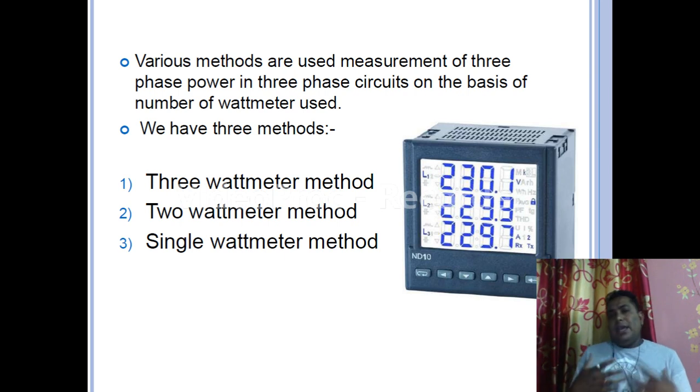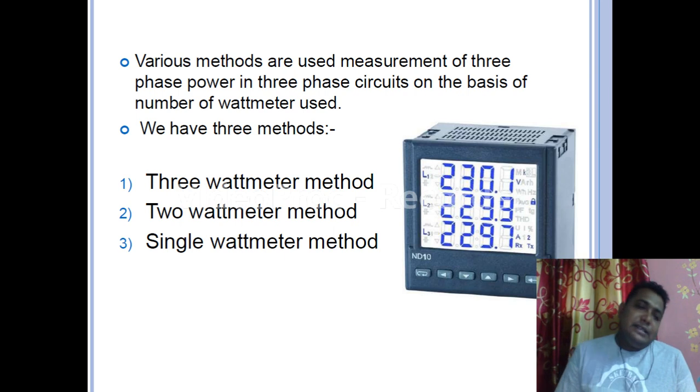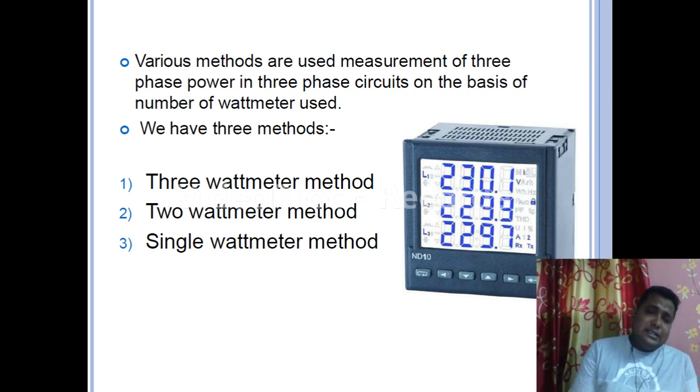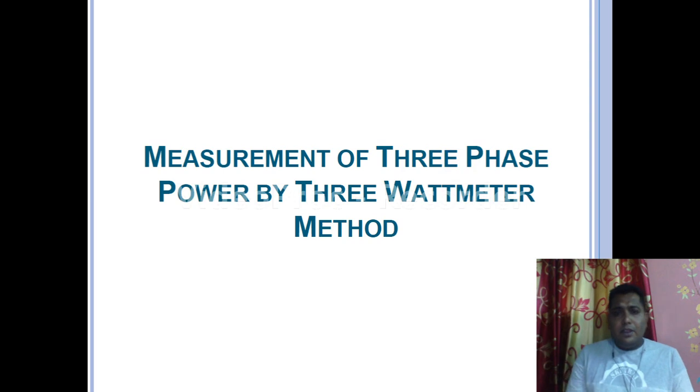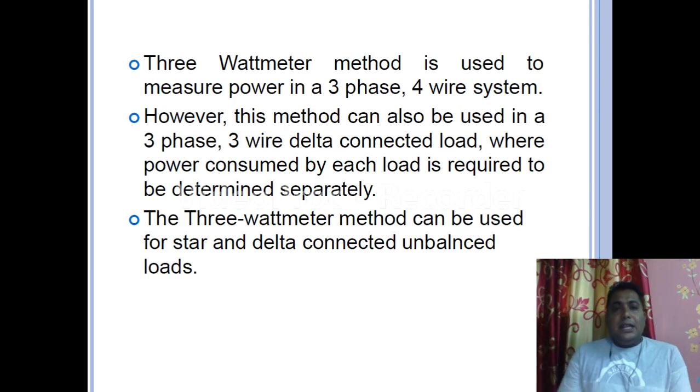Each method has its own advantages and disadvantages. So now one by one I am going to discuss what the methods are and how the power is measured. Let us see one by one. Measurement of three-phase power by the 3 wattmeter method. Now we are going to see a method where we use 3 wattmeters for three-phase power measurement.